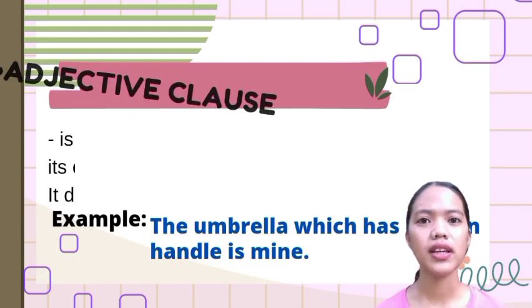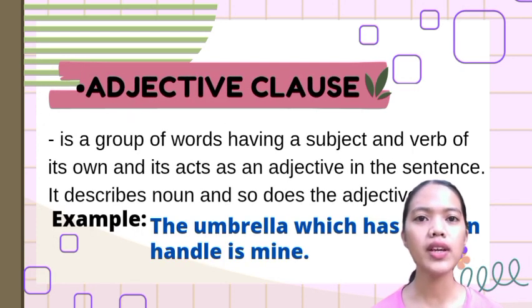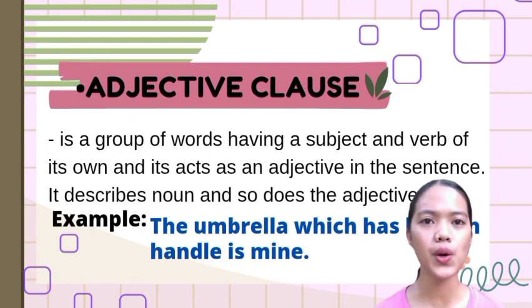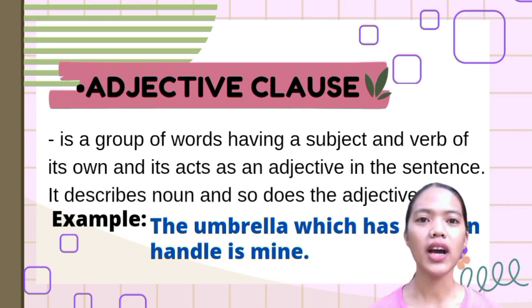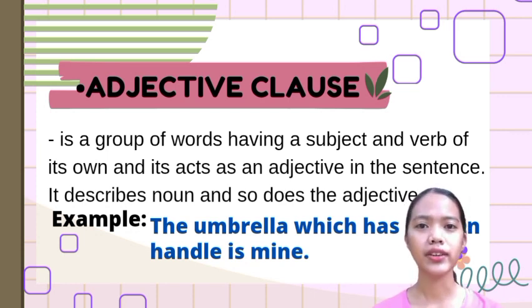An adjective clause is a group of words having a subject and verb of its own, and it acts as an adjective in a sentence. It describes a noun, and so does the adjective clause. For example, the umbrella which has a broken handle is mine. Here, the clause which has a broken handle is an adjective clause, as it has a subject and verb of its own and describes the noun umbrella.